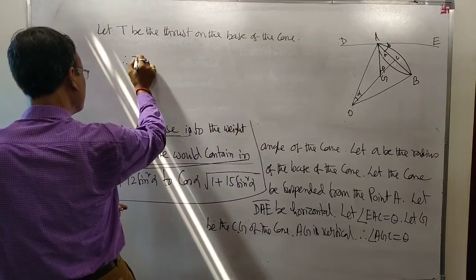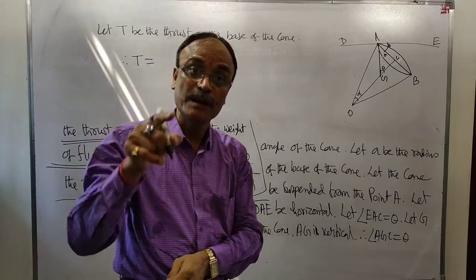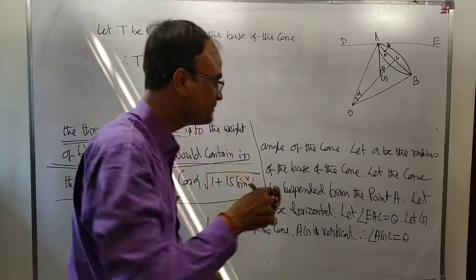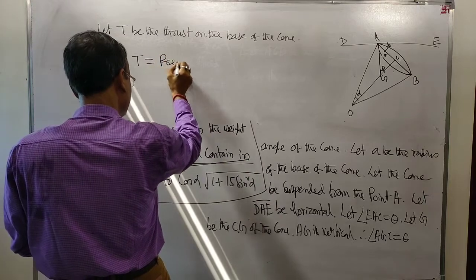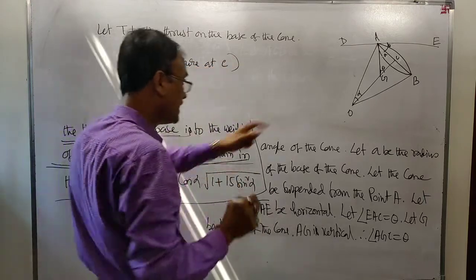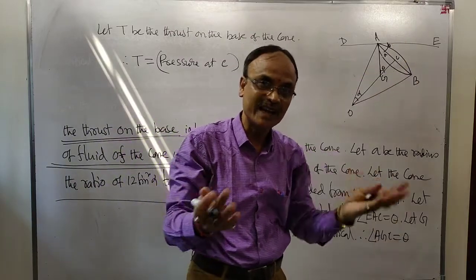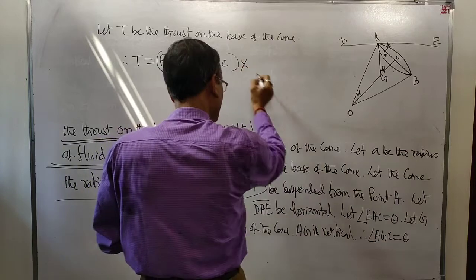Therefore, T is equal to the pressure at the center of gravity of the plane base C into the area. What is the area?